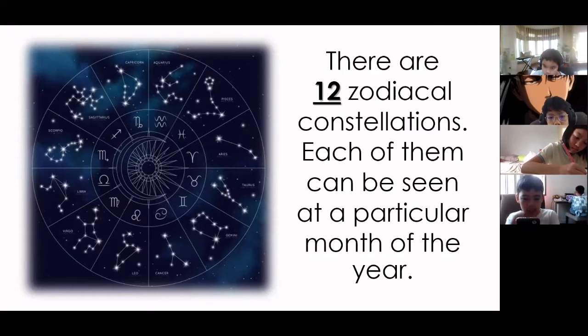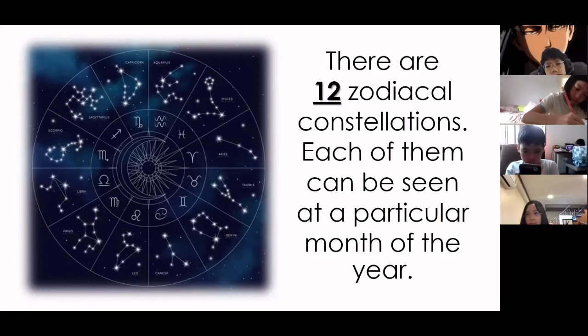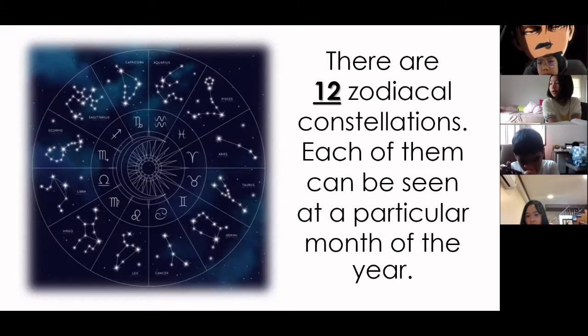They divided it into months of the year. We know that there are 12 months in a year, but each zodiac constellation doesn't appear exactly on the first day of each month. It's not like January 1st and then you will see this constellation. The appearance of each zodiac constellation happens on the first day that the sun appears in front of each constellation. Teacher Irish will give you the details about these dates later. You can write it in your notebook.